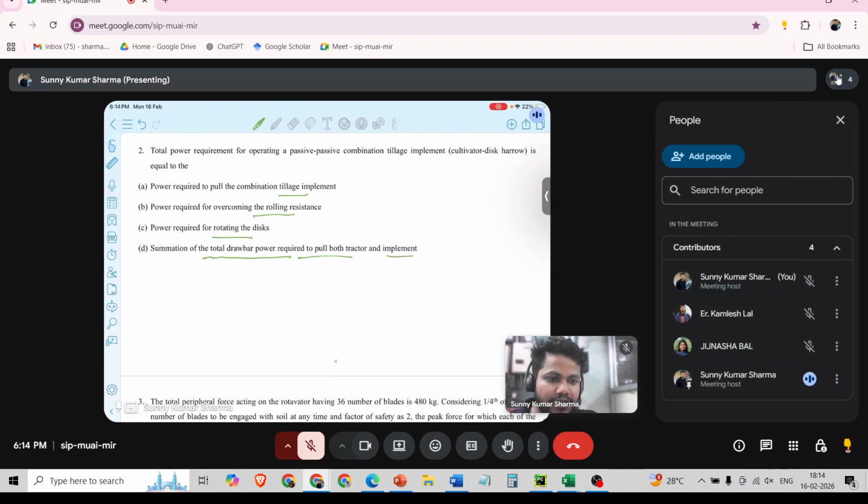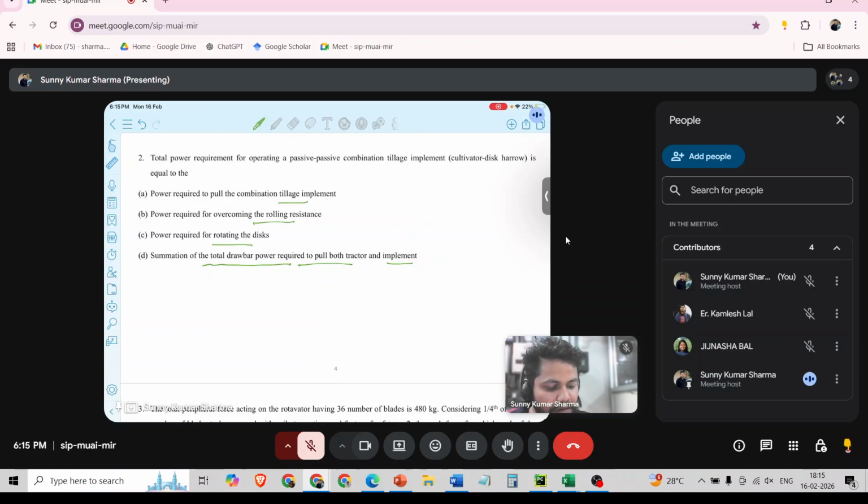Okay, guess one answer from this. The power required for operating a passive tillage implement, mainly a cultivated disc harrow, is equal to the power required to pull the combination tillage implement. Here it is just an implement. Power required to overcome the rolling resistance. Power required to rotate the disc. Summation of total drawbar power required to pull both tractor and implement.